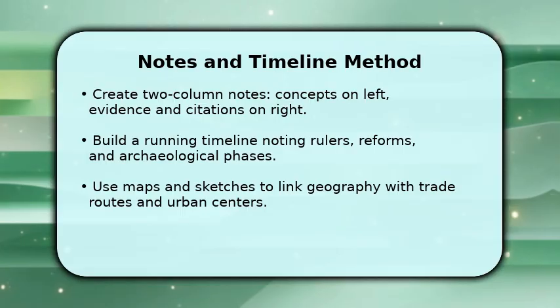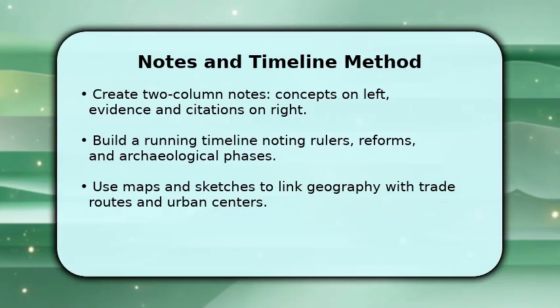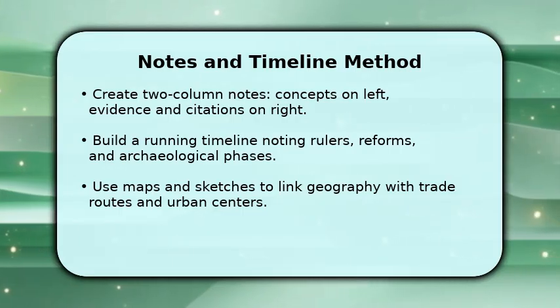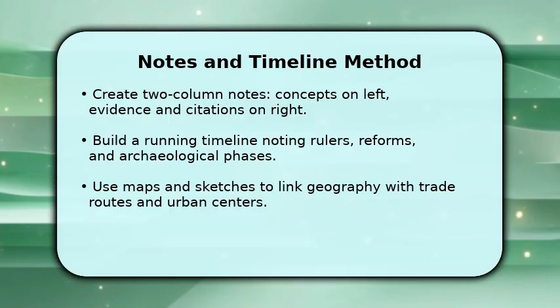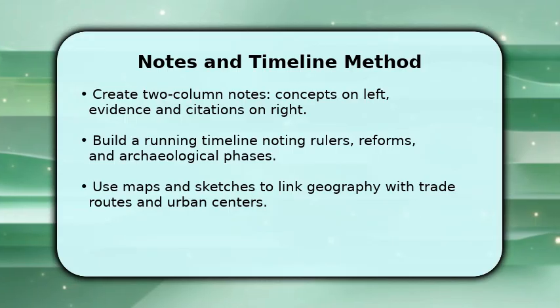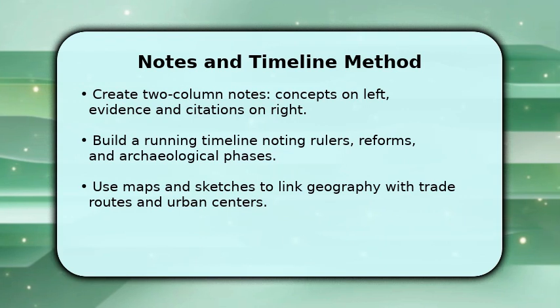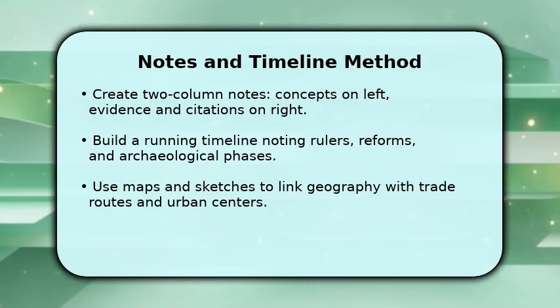Build a running timeline noting rulers, reforms, and archaeological phases so you can see cause and effect across centuries. Use maps and sketches to link geography with trade routes and urban centers and annotate distances or river names when relevant. Cross-reference R.S. Sharma's examples with primary evidence and list key terms with brief definitions in one place for quick